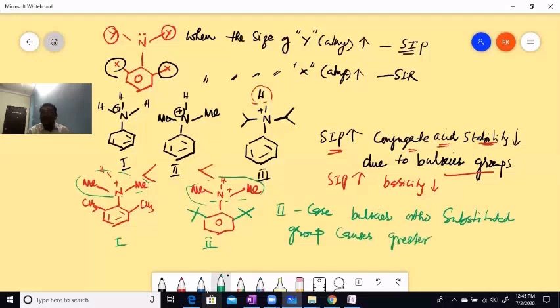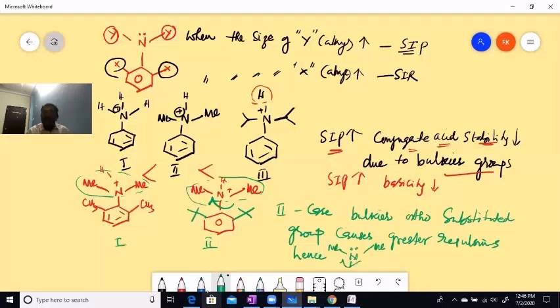Whenever it causes greater repulsions, what happens here? The nitrogen lone pair containing group goes to another plane.